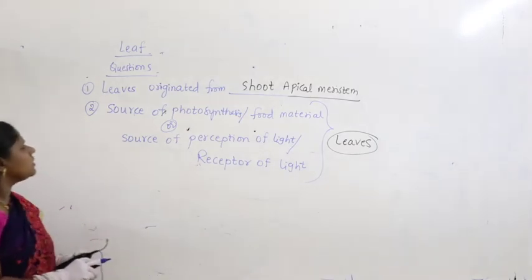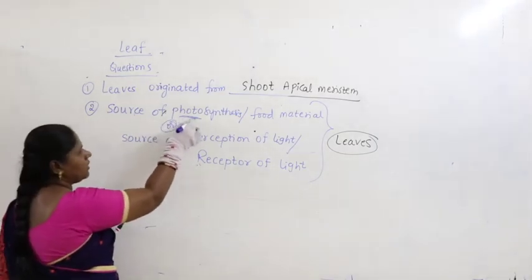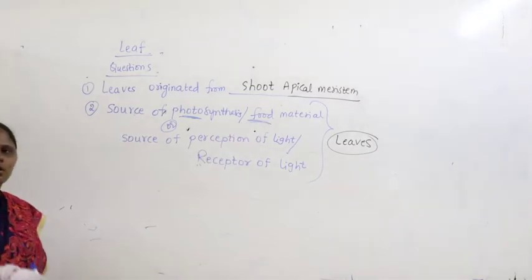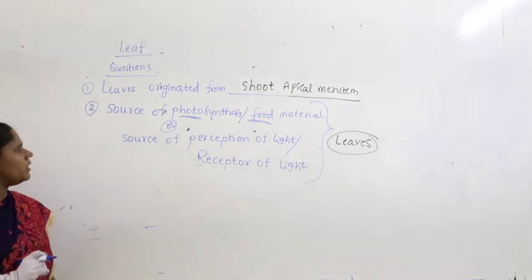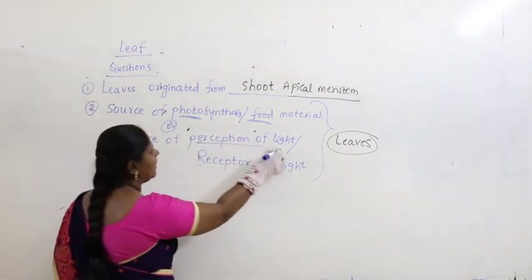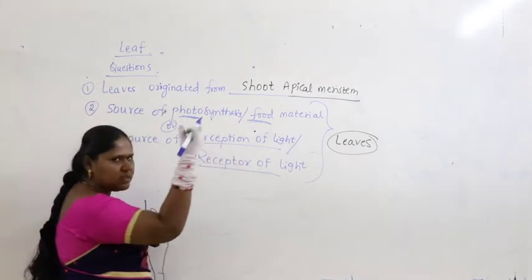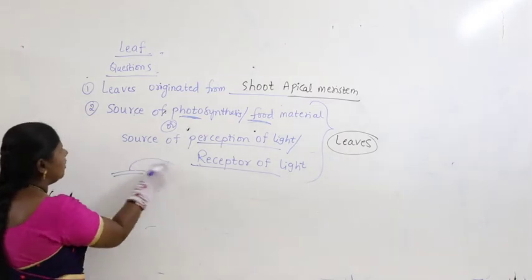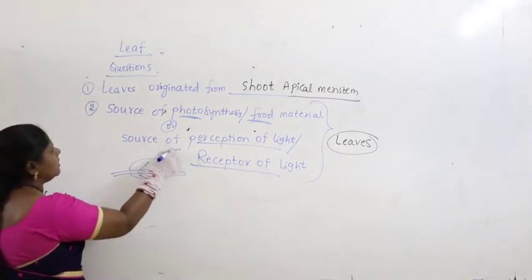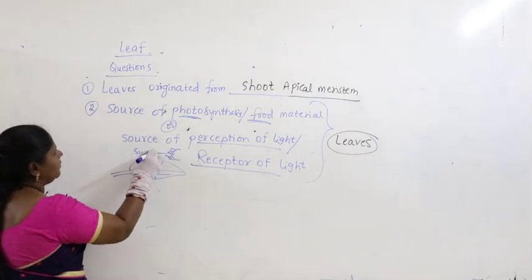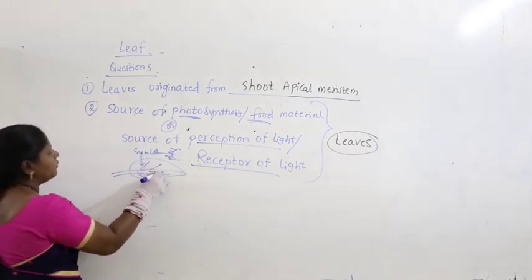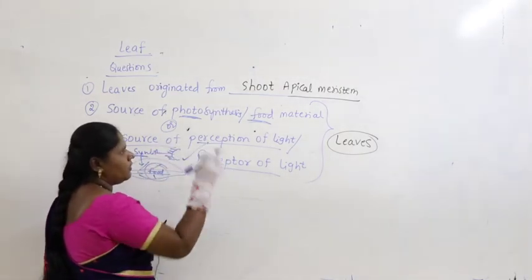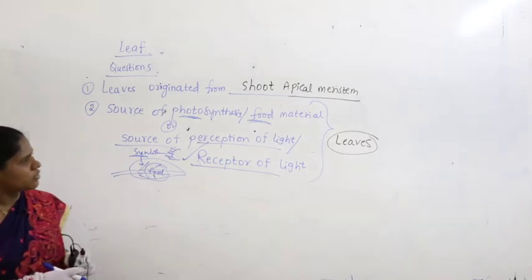If the question is where photosynthesis occurs, where the source of food is, or in what form food is stored, we all know it is stored as starch, right? Or who receives the light, who is the receptor of light? Perception means receiving, same meaning. We all know the leaf is the one which receives the sunlight and prepares the food. That's why it is called the source of perception of light or receptor of light.